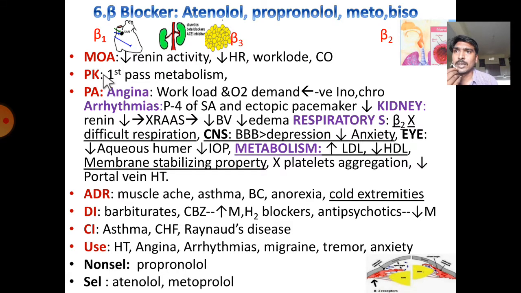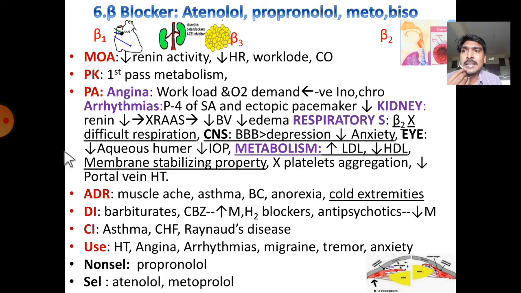Coming to the mechanism of action, beta 1 blockade reduces renin activity, heart rate, and heart workload. In the same way, cardiac output also reduces. Pharmacokinetics for all these drugs are normal, but propranolol undergoes first pass metabolism, and the remaining are the same. Pharmacological action in angina: it reduces workload as well as the oxygen demand of the heart due to its negative inotropic effect as well as chronotropic effect. Coming to arrhythmias, it reduces phase 4 of the SA node, and ectopic pacemaker activity is reduced.